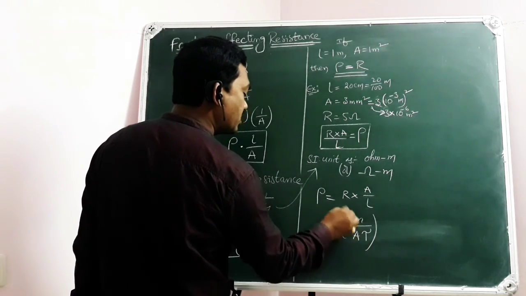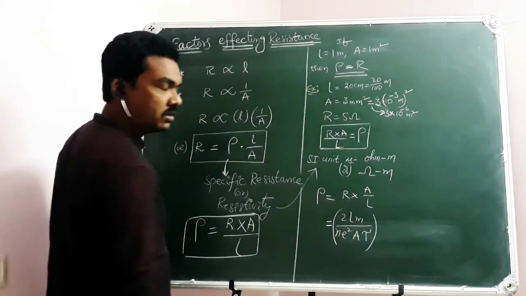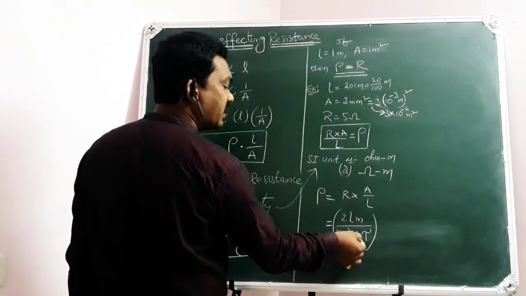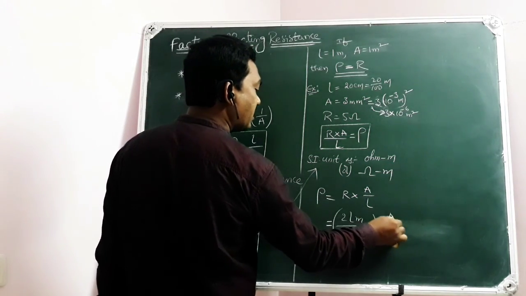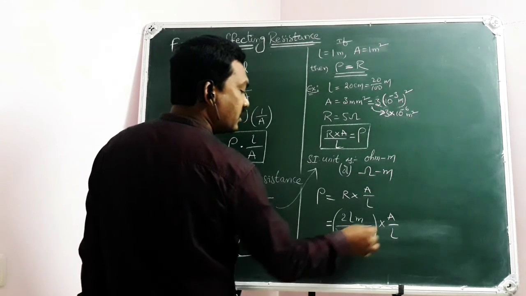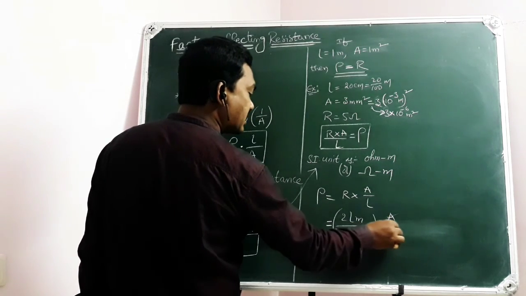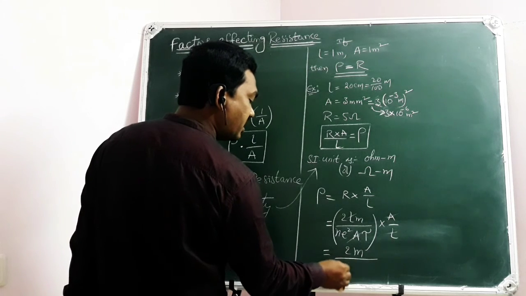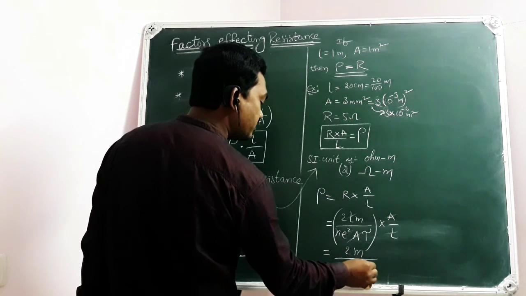Have you observed? I am going to use this equation in a lot of cases. R equals V by I, which is 2Lm by n e square A tau, into A by L. Now here A gets cancelled, L gets cancelled. So it is 2m by n e square tau.